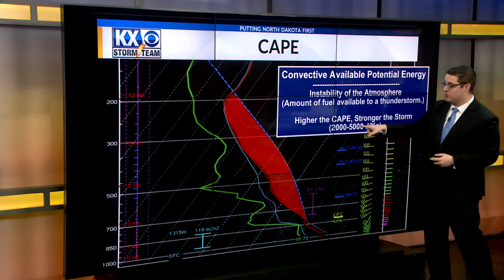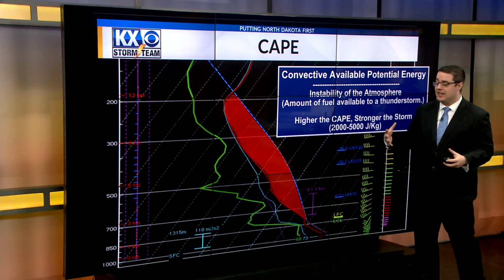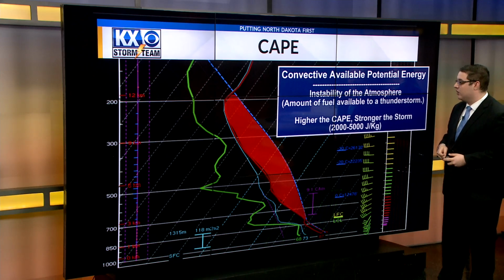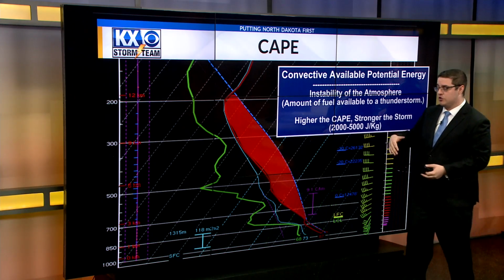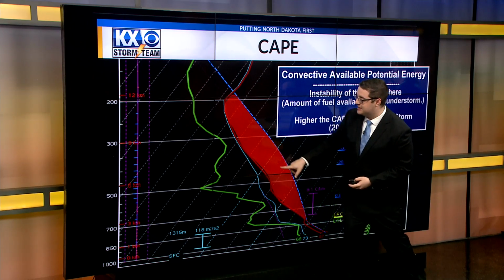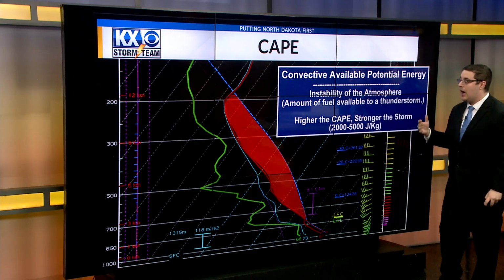So some of those thunderstorms you see down in Oklahoma, Texas, Nebraska get those big hail and they get those tornadoes. Those get up to 2,000 to 4,000 joules per kilogram. Here, we usually get about 1,000 joules per kilogram. That's what we're seeing for tomorrow afternoon. And this red area on our Skew-T here is that area of CAPE. So that's what we're reading when we look at the atmosphere to see how much energy there is.